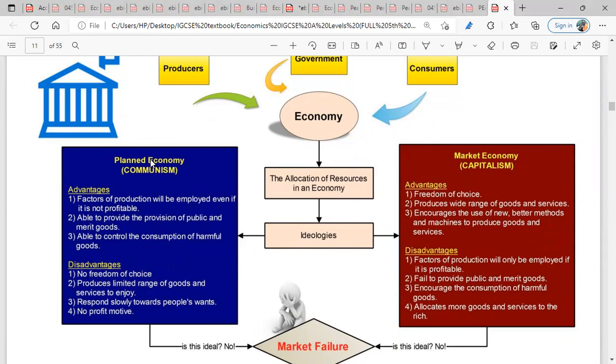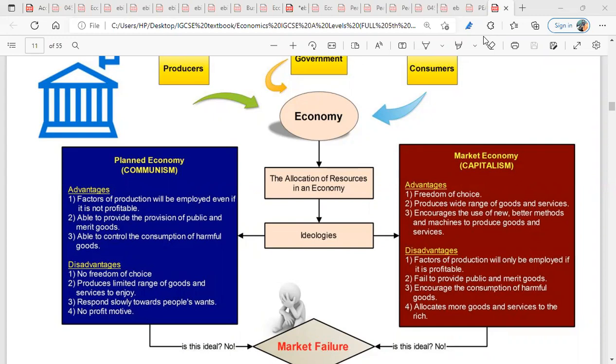What does it imply? It means that in this type of economy, resources allocation is being done by government. So government takes charge of resources allocation. Now we said economic system describes ways in which resources should be distributed.